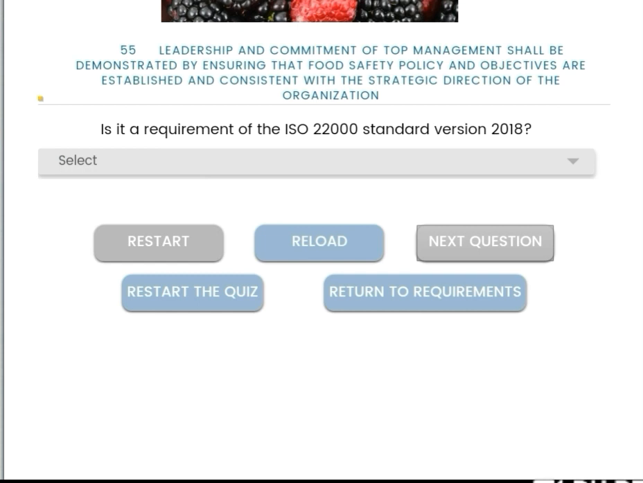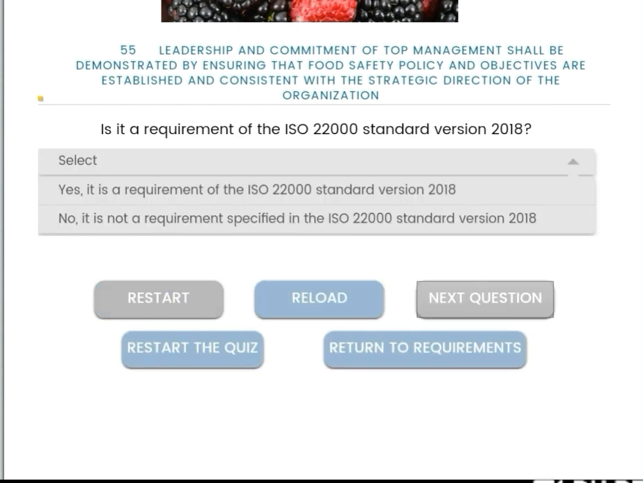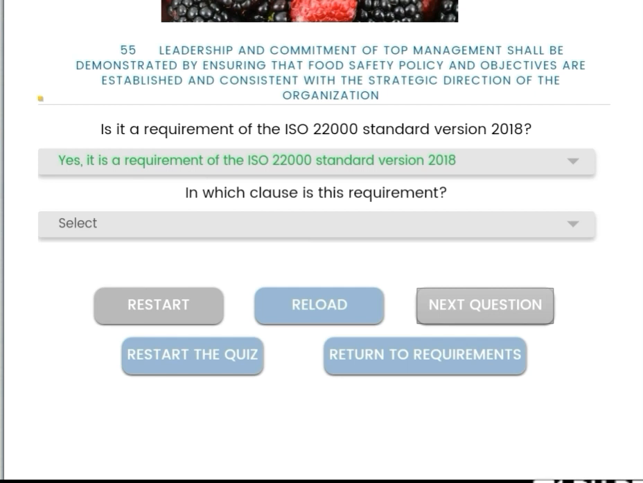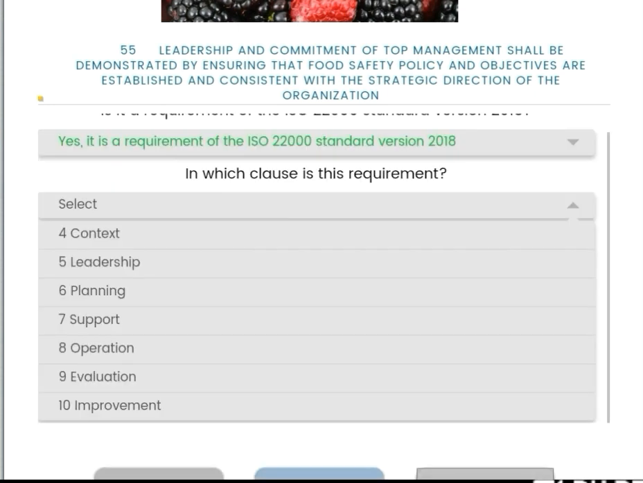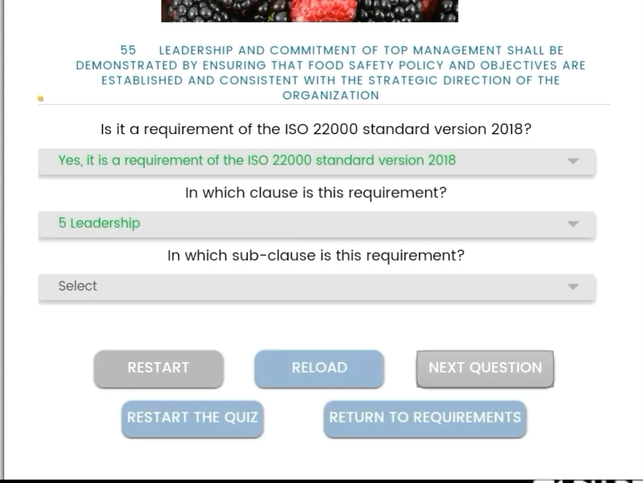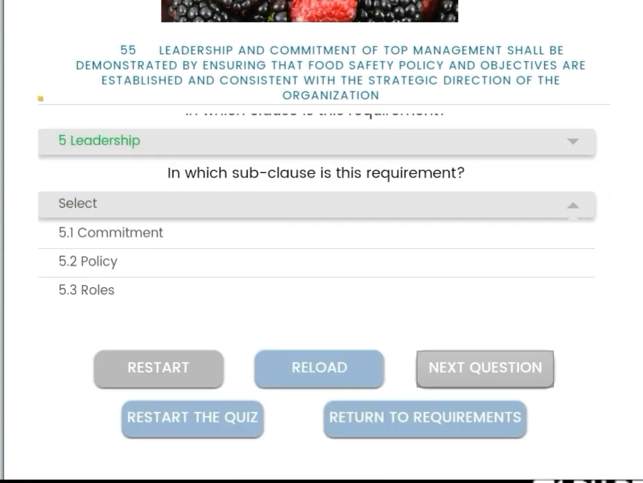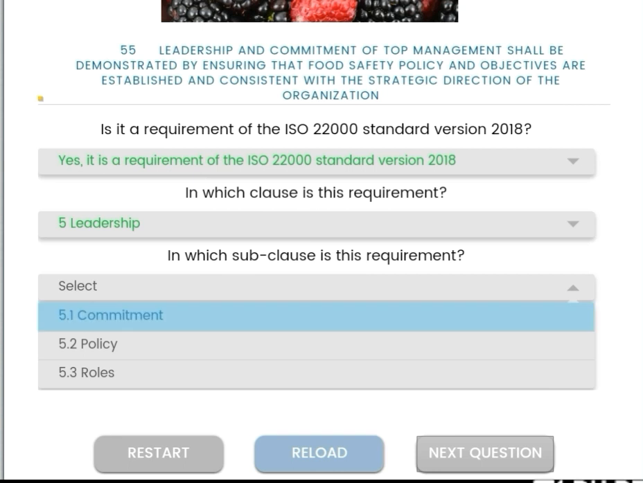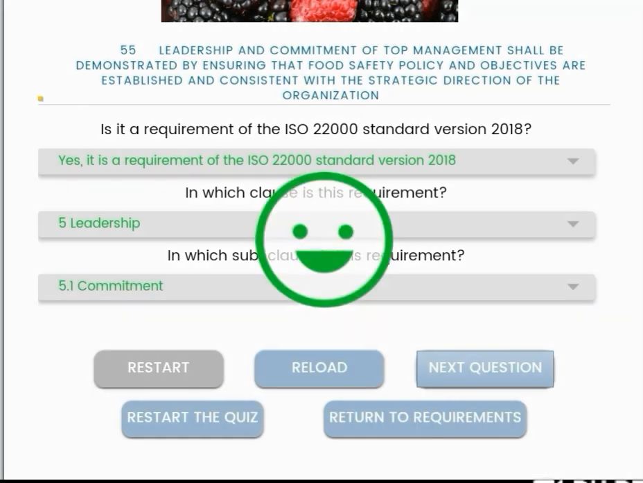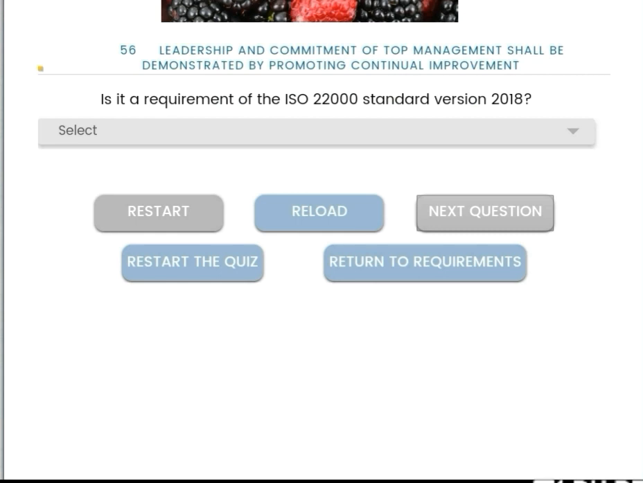Next, leadership and commitment of top management shall be demonstrated by ensuring that food safety policy and objectives are established and consistent with the strategic directions of the organization. Yes, it is a requirement of the ISO 22000 standard version 2018, and the clause number is leadership 5, and the subclause is 5.1 commitment.